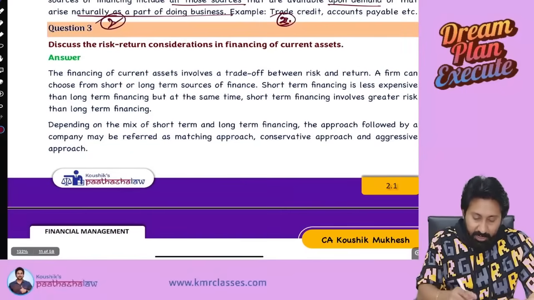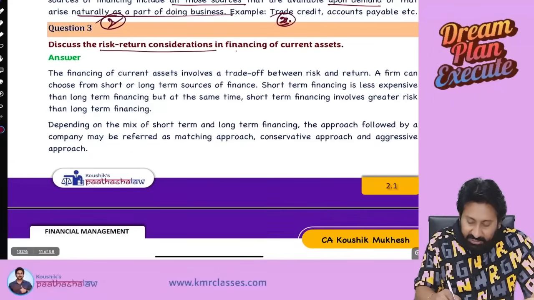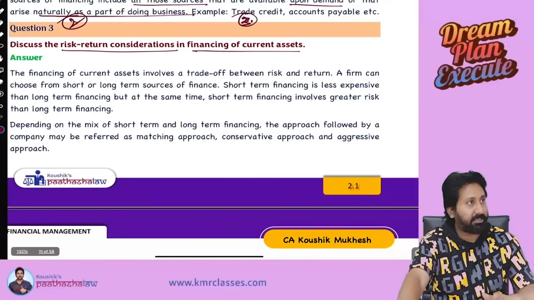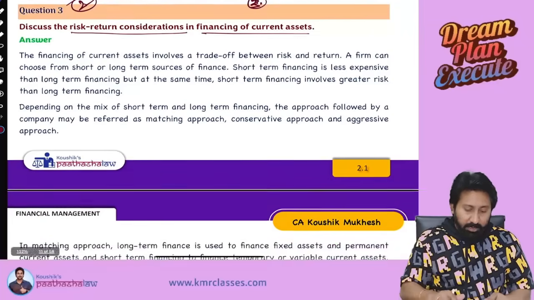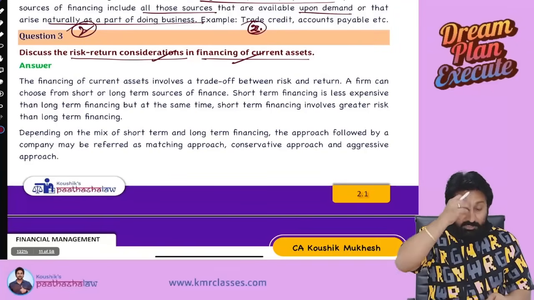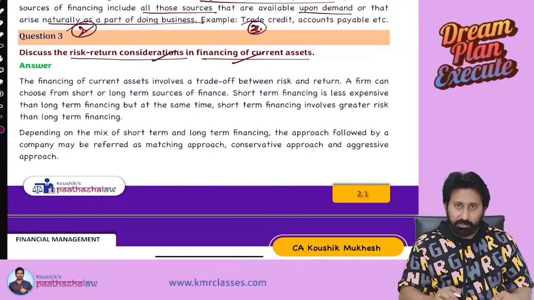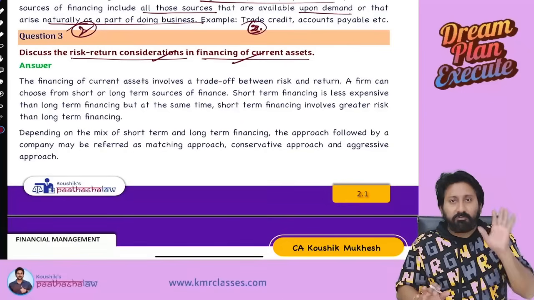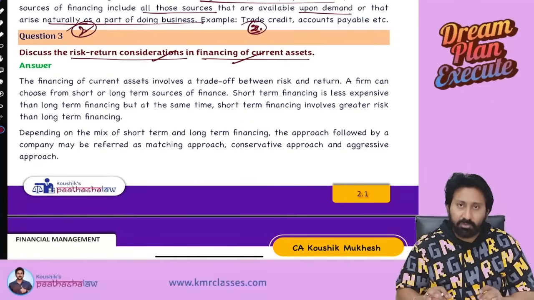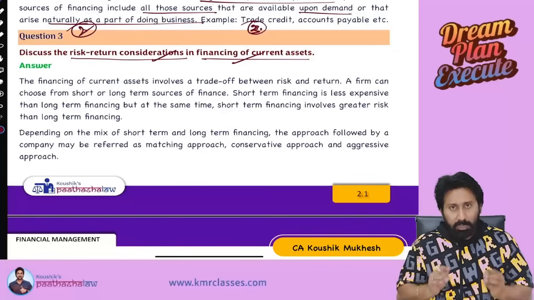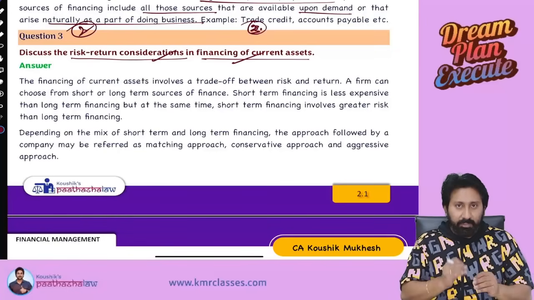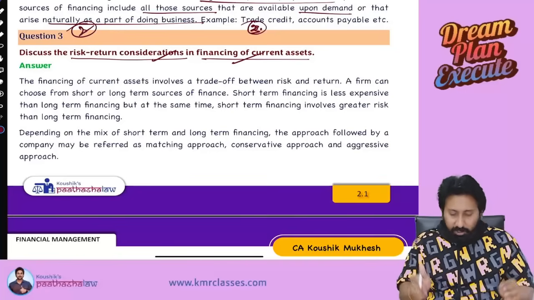Next. Discuss risk return considerations in financing of current assets. Read the question first. Discuss the risk return considerations in financing current assets. Already we read the question. So what is this concept? Let me explain first. Point number 1: what is good for a company? Is short-term financing good or is long-term financing good? That's the question. So there is always a dispute, a trade-off, between short-term and long-term financing.